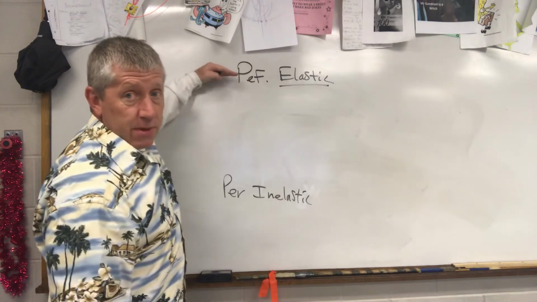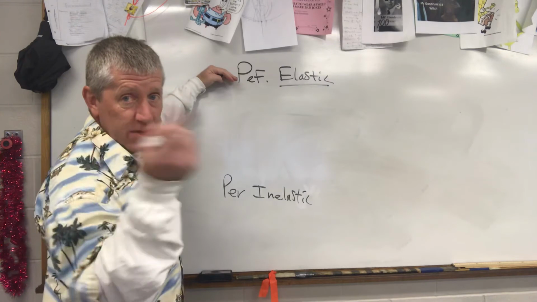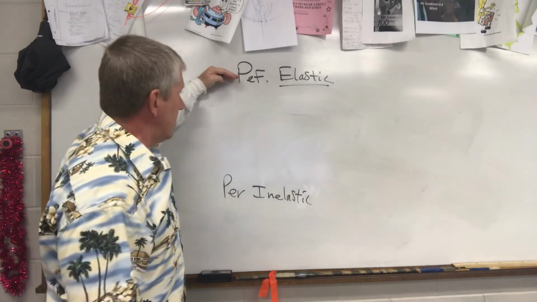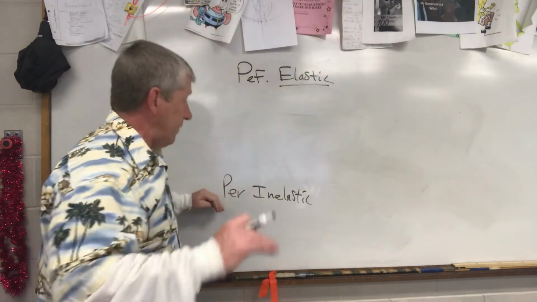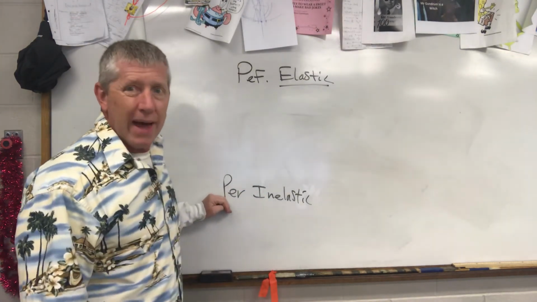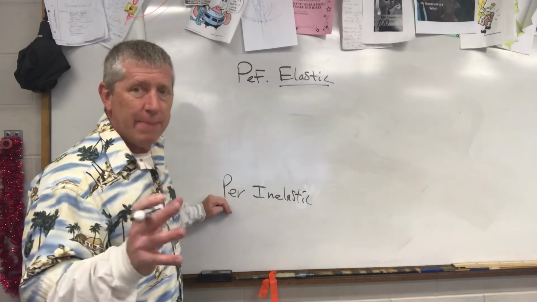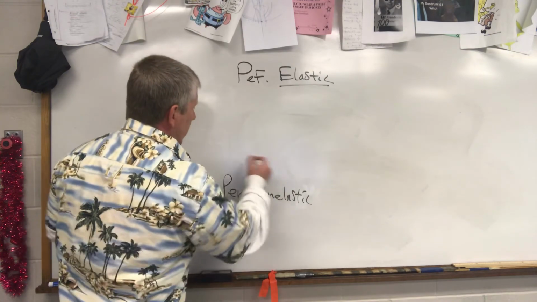This doesn't happen in real life. Losing all your kinetic energy doesn't usually happen. It has to be a perfect set of conditions for that to happen. So our collisions are somewhere in between.